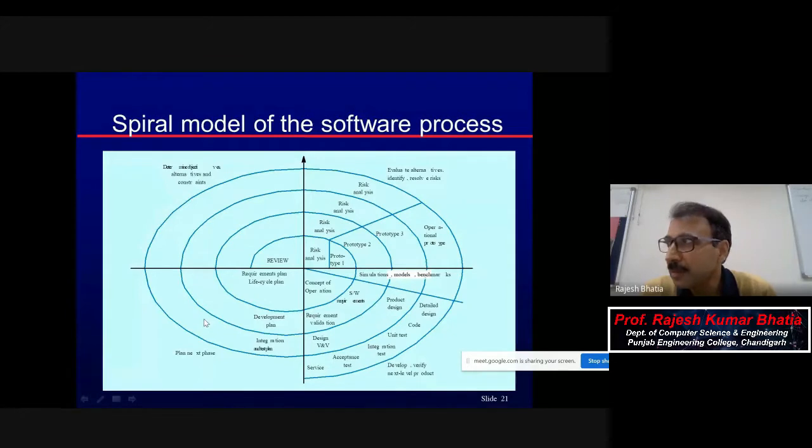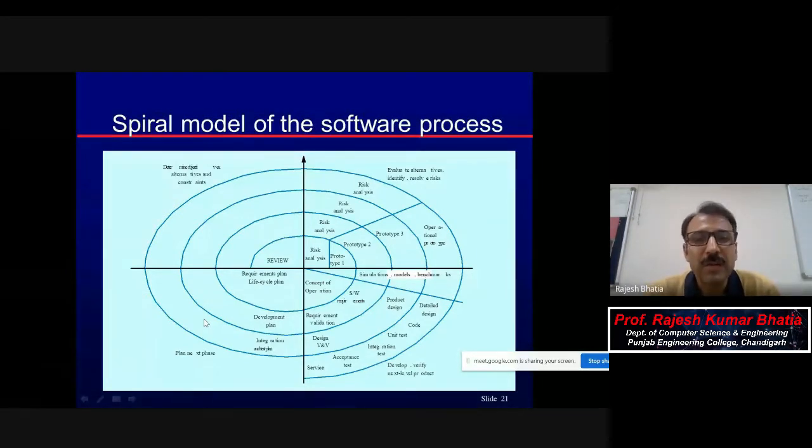Now, waterfall model was sequential in nature, and prototyping is iterative in nature. So the best practices of both, the sequential linearity of the waterfall model and the iterative nature of prototyping, have been hybridized into the spiral model.